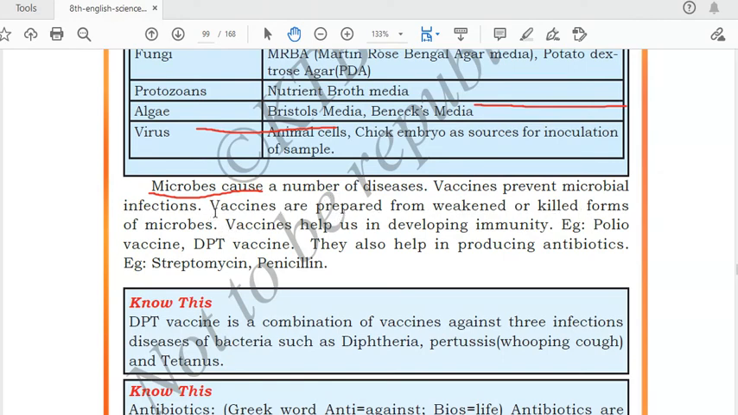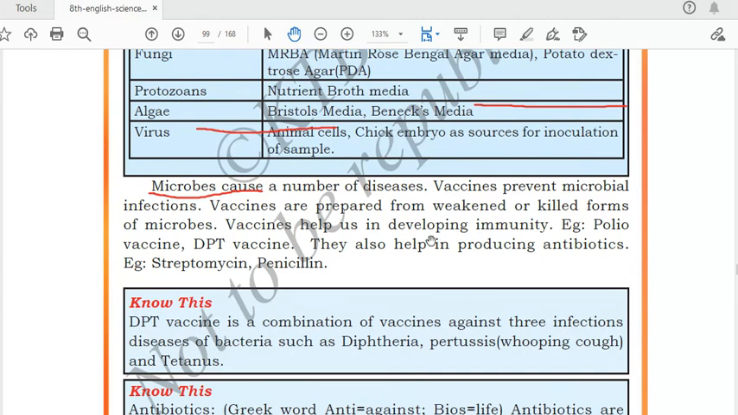How are vaccines prepared? If you want to take the cholera vaccine, then that cholera vaccine is prepared from the weakened or killed form of the cholera bacterium, Vibrio cholerae. Vaccines help us in developing immunity. If we take vaccines, then our immunity will be strong. We cannot suffer from that disease. Example, polio vaccines. Nowadays, people take the polio vaccine so that they will not get polio disease.